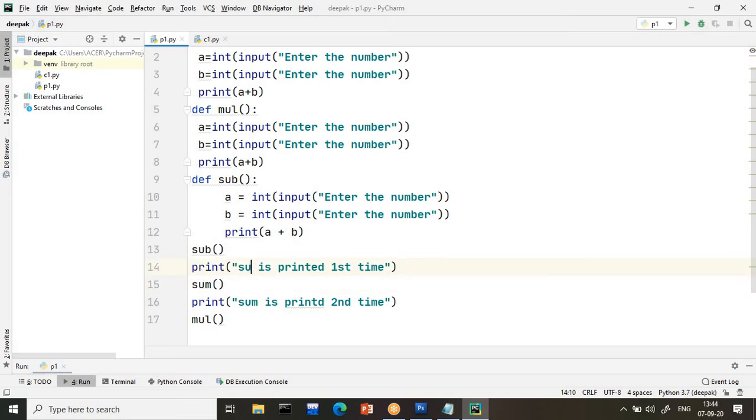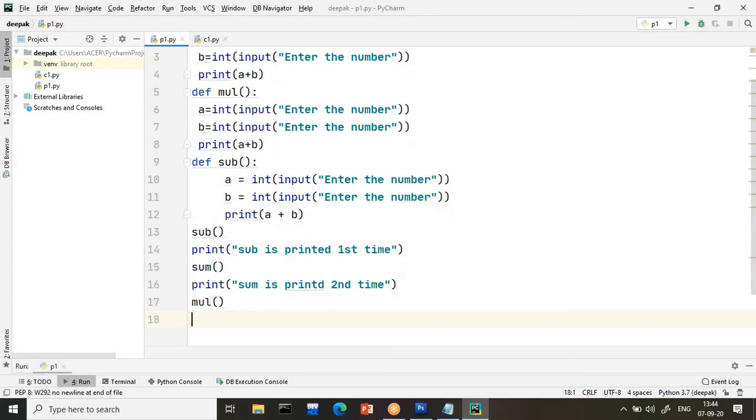So here I will write sub is printed first time. Sum is printed first time. And here I will write multiplication is printed first time. MUL is printed first time. So all will come first time. Just compile and see the output.